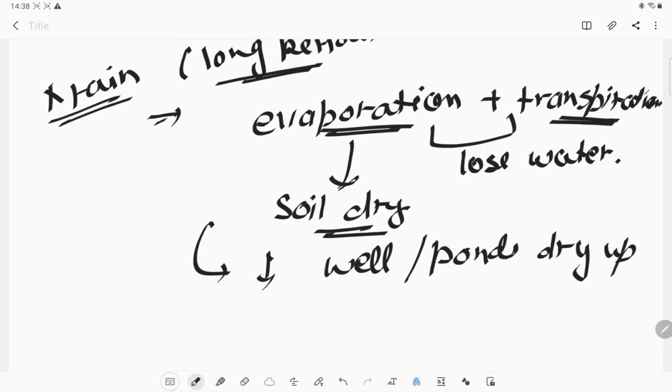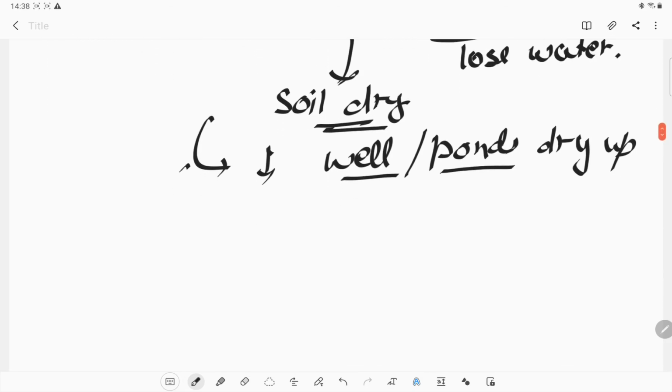For a long time if there is no rain, there is a chance that the wells and ponds will dry up. Even the groundwater will have scarcity.